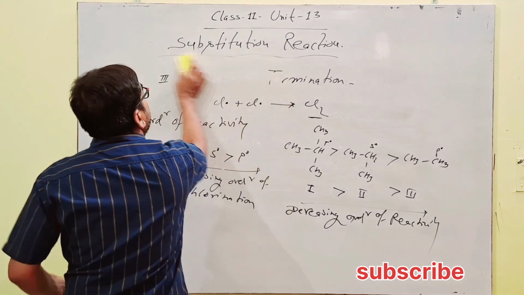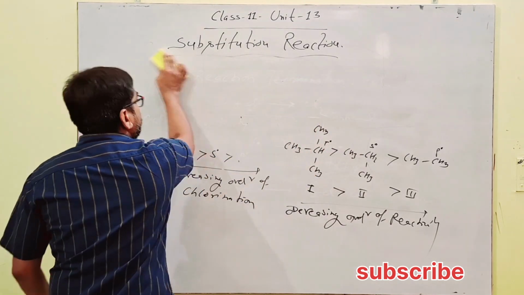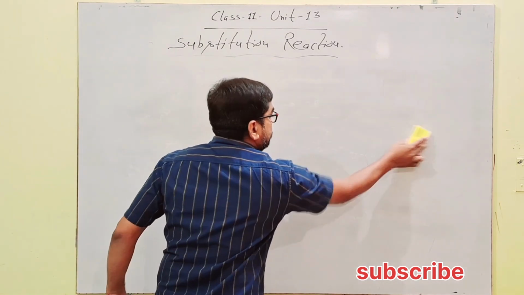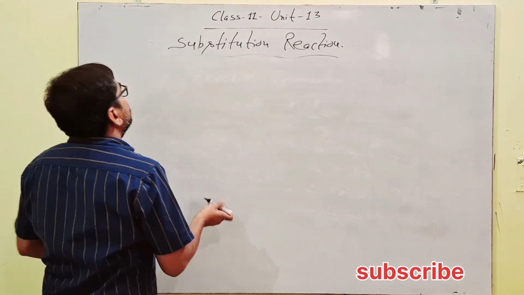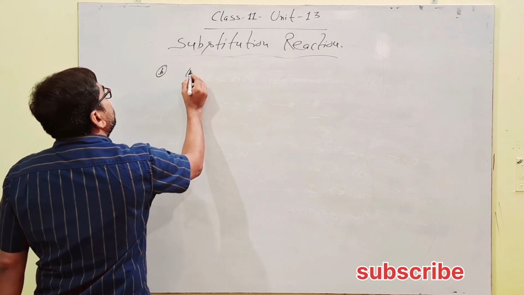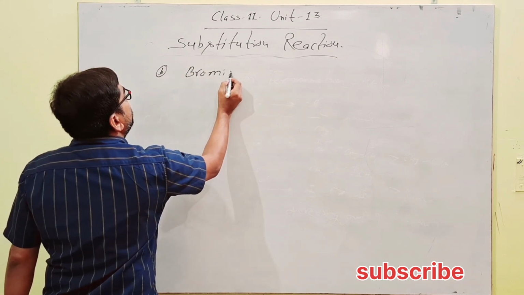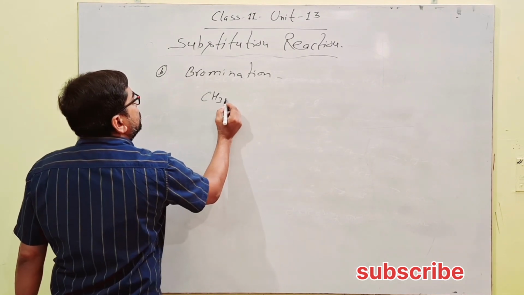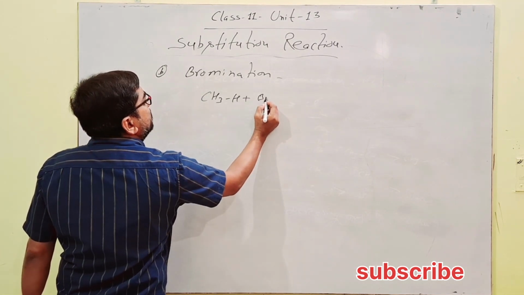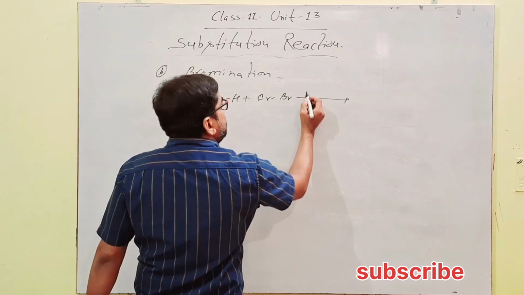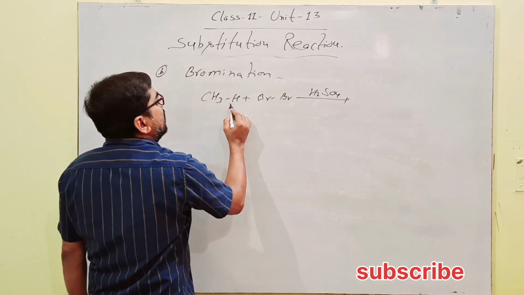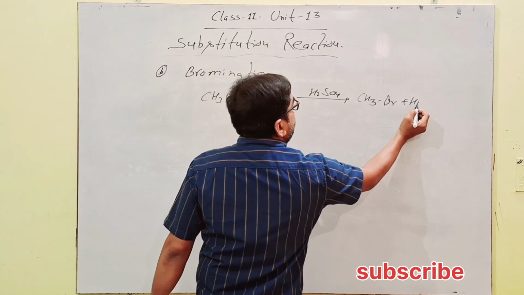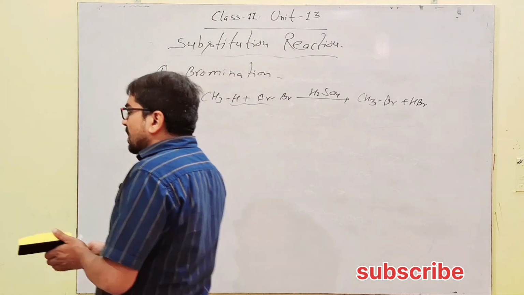Next, after chlorination, is bromination. In halogenation, bromination is the same as in the case of chlorination: CH4 with bromine in presence of H2SO4. Now elimination of HBr and formation of CH3Br, with elimination of HBr, hydrogen bromide, is obtained.